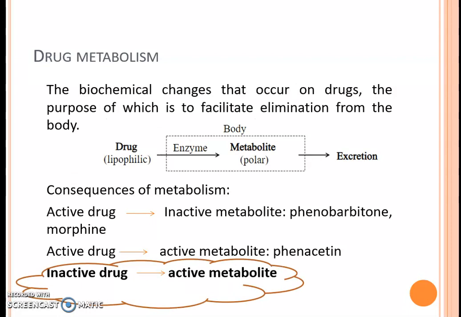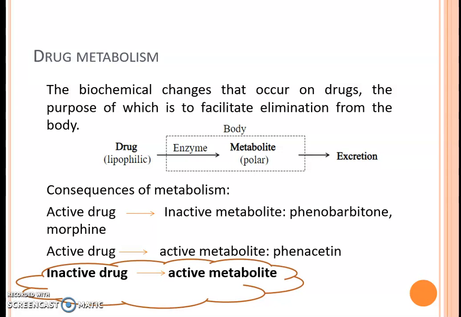So the next part is drug metabolism. As you are familiar with the term metabolism, it is the biochemical change that occurs on the drugs, and its purpose is to facilitate elimination from the body. When a drug is acted upon by an enzyme, it gets converted to a metabolite, and the metabolite is then excreted. Generally the metabolite which is formed is polar as compared to the drug, because for excretion polarity in the substance is necessary so that it becomes water soluble and gets easily excreted out of the body.